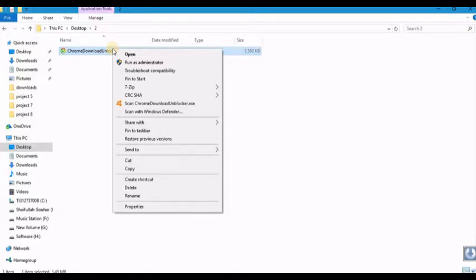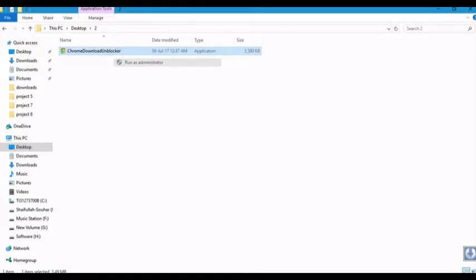Right click on the application, click on run as administrator, allow, yes.